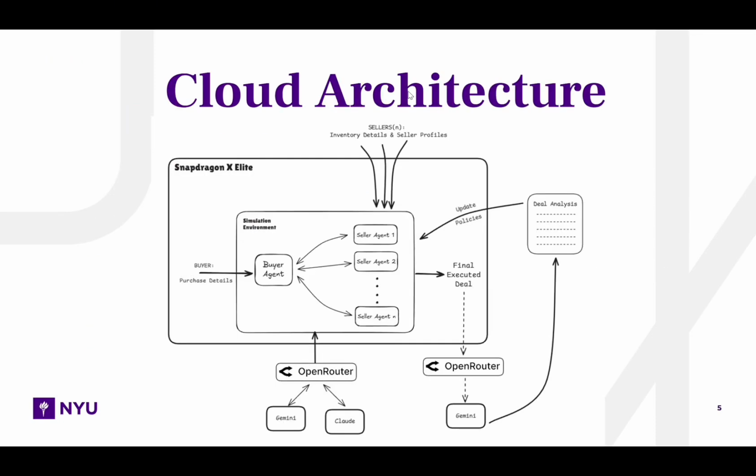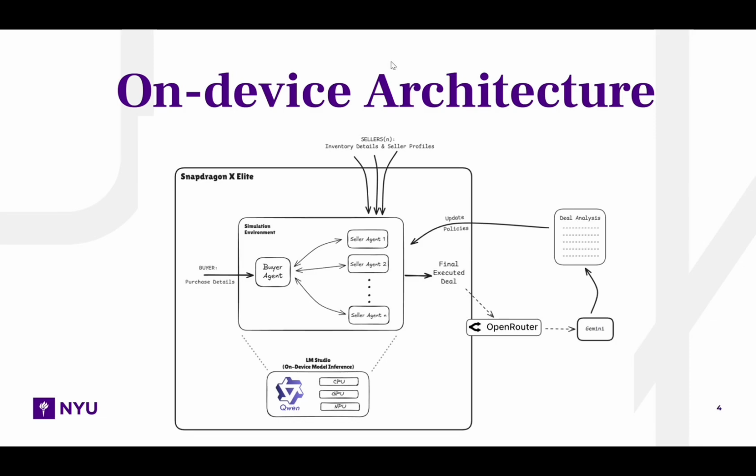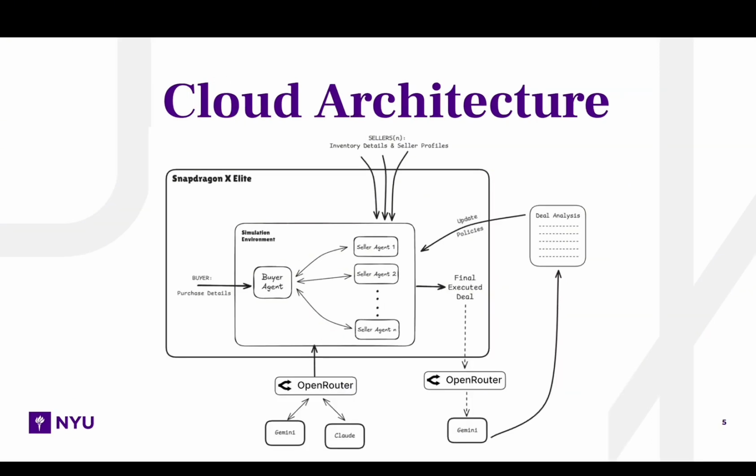This closed environment helps to keep the payments secure and helps you secure the best deal in the market. We have two different versions of our architecture. The first is the complete on-device architecture, which uses LM Studio with Qwen model for on-device model inference. The second is a cloud architecture, which uses OpenRouter APIs with models like Gemini and Claude, not just for conversations between agents, but also for deal analysis and updating the policies. So let's hop on with the demo.